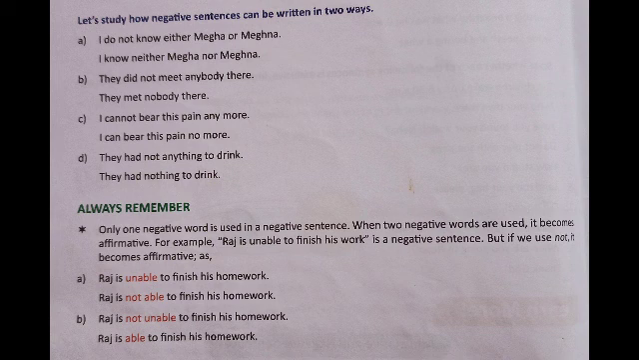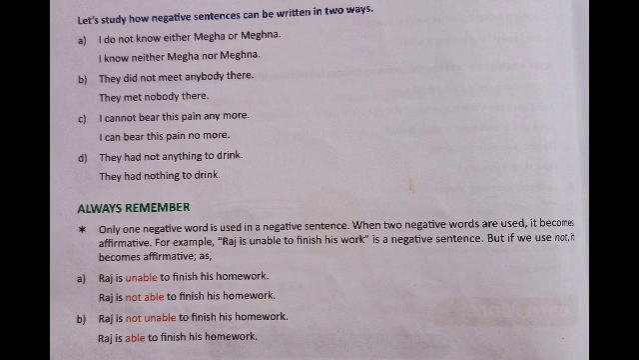And see children, always remember: only one negative word is used in a negative sentence. Only one negative word, that's enough. When two negative words are used, it becomes affirmative, that is positive. For example, "Raj is unable to finish his work" is a negative sentence. Unable is the opposite of able. It shows negative sense. But if we use not, it becomes affirmative.